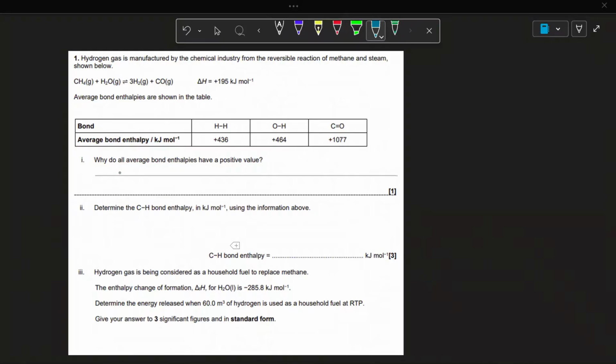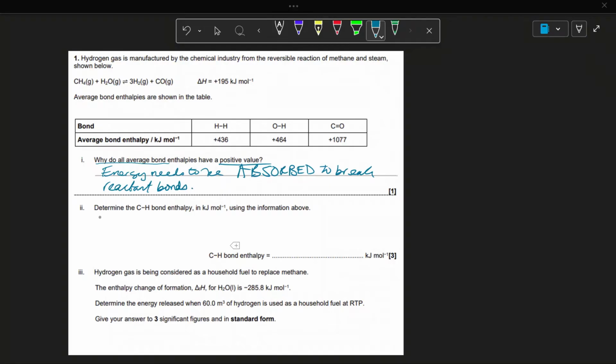Start with this. Why do all average bond enthalpies have a positive value? And we'll say this because energy needs to be absorbed to break any bonds. Since they're absorbed, it's going to be positive because there's a net increase of energy in the system.